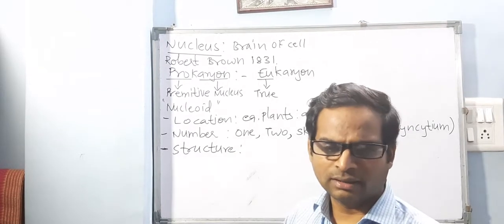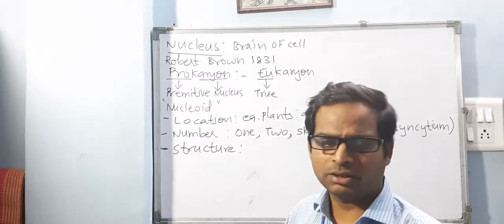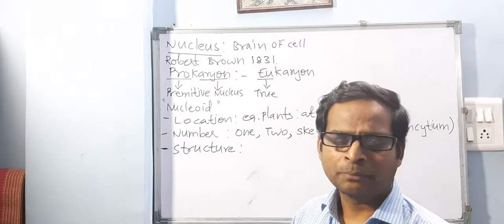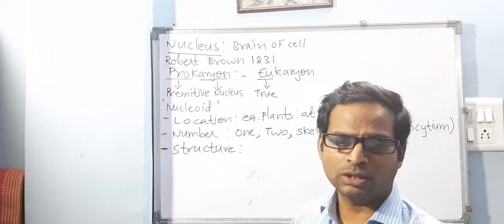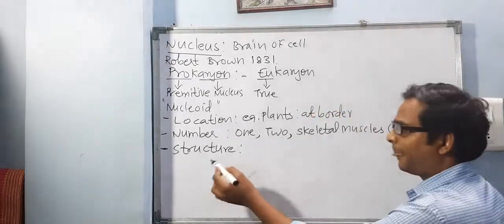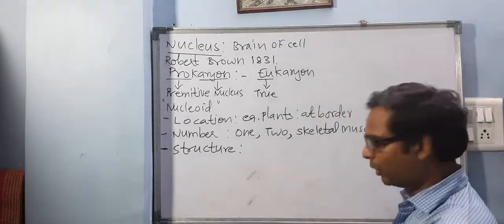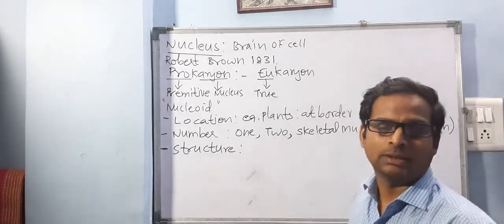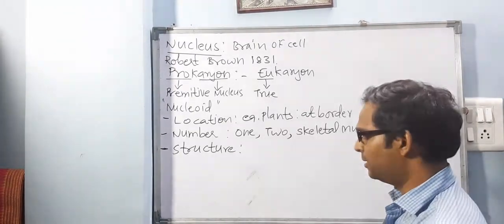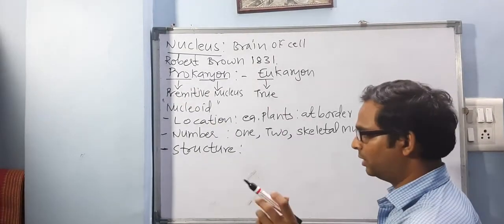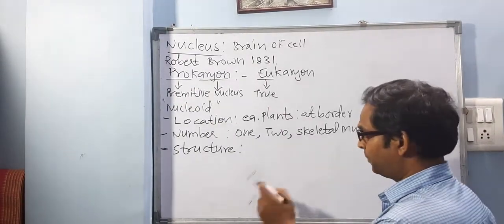No, only plants, Sarthak. Only plants have the nucleus shifted towards the border. In animals it may be there in some tissues called adipose tissues, which also have the nucleus shifted towards the border. Now, structurally, I am drawing a diagram, and you can look and learn how to draw the diagram. Fine? It is a simple diagram, but important for your competitive exams as well as your school exams.